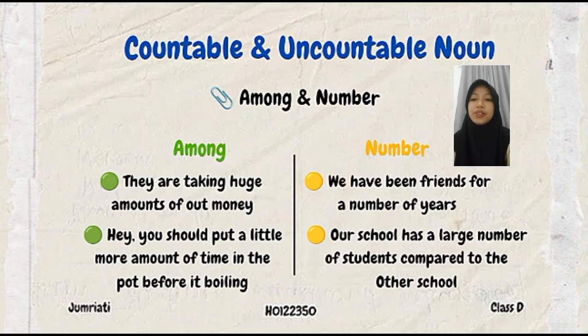Our school has a larger number of students compared to other schools. So the meaning of this sentence is sekolah kita memiliki banyak siswa, students, jika dibandingkan dengan sekolah lain. Jadi, this explains the quantity atau banyak siswa, number of students. And that's my video explaining countable and uncountable nouns. I think that's all for me.